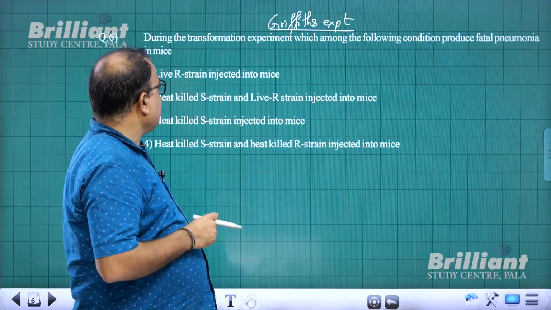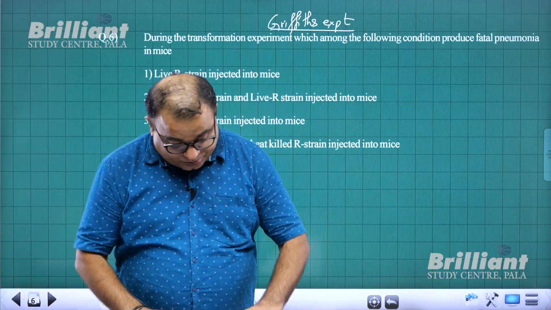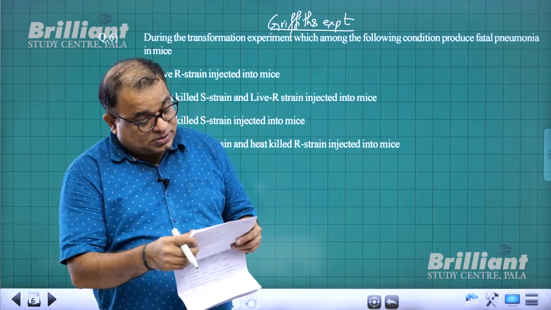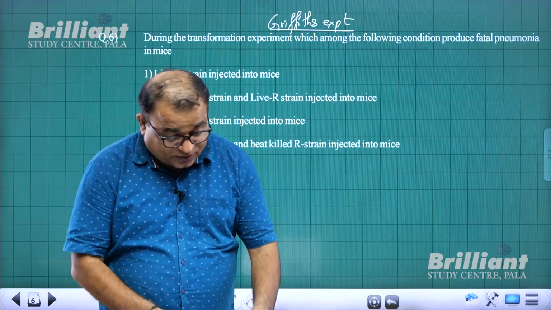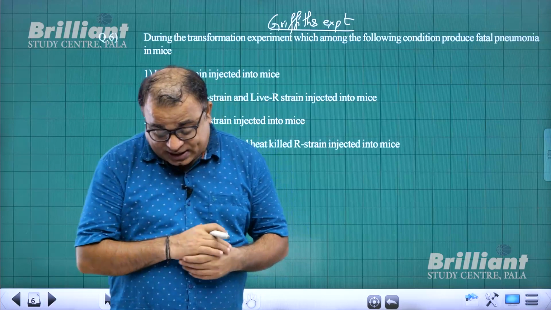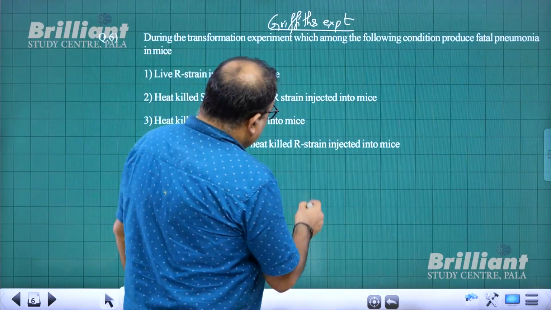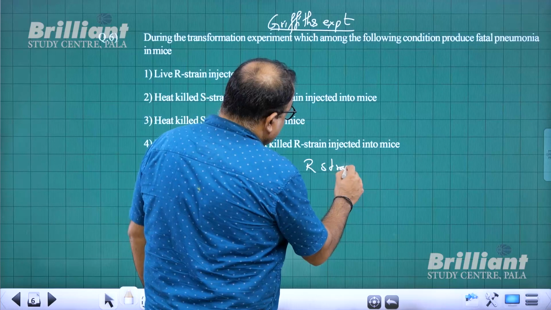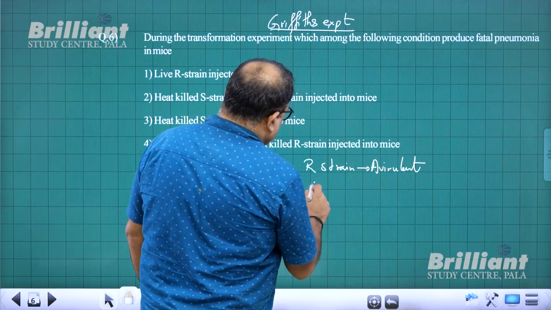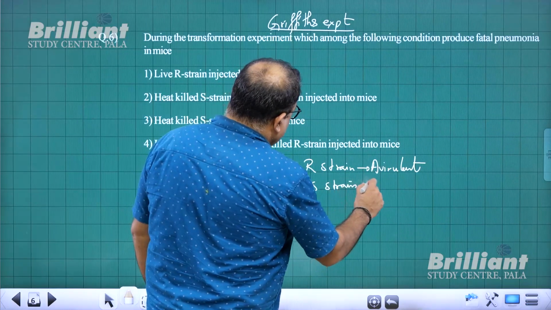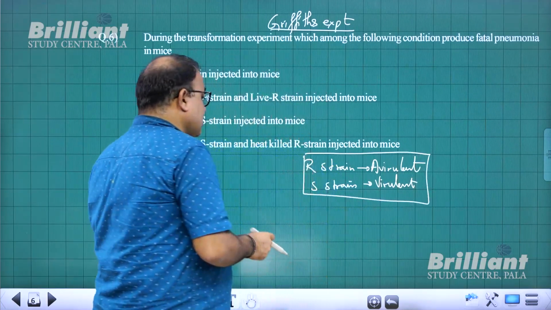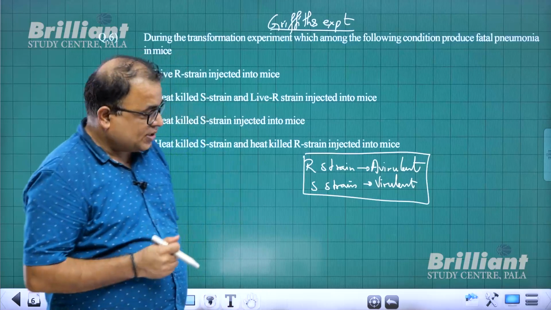So let us try to understand. This is question number 6. During the transformation experiment, which among the following conditions produced fatal pneumonia in mice? Let us try to understand this. We know that R strain is avirulent, and we know S strain is virulent. So R strain is avirulent and S strain is virulent.